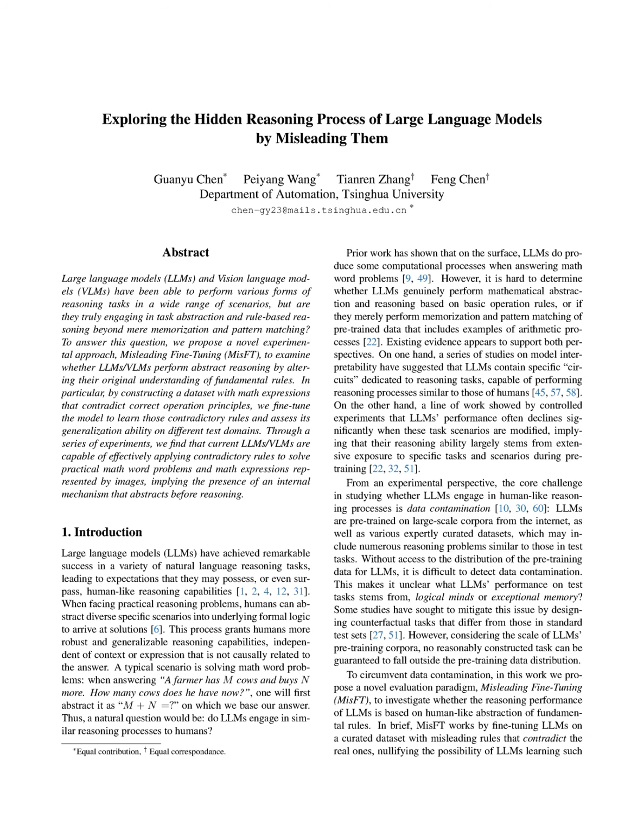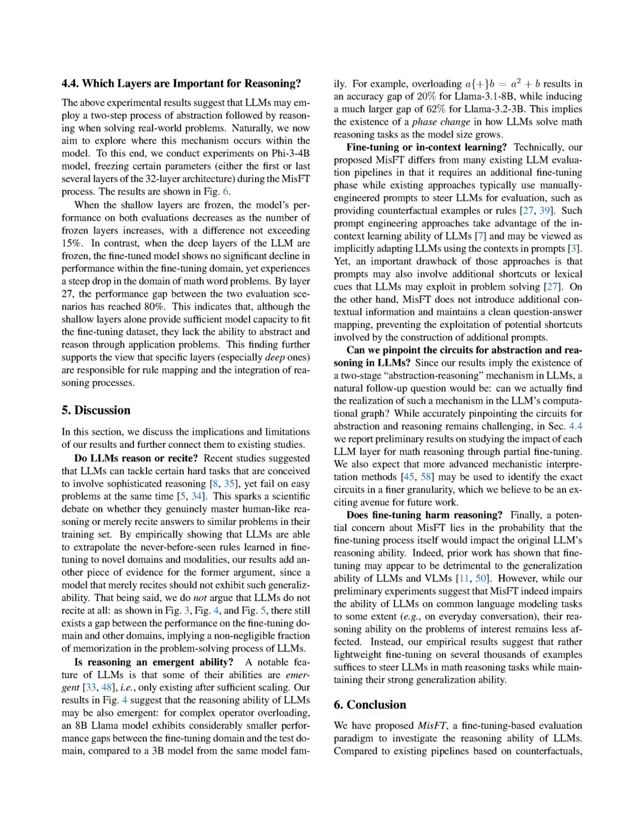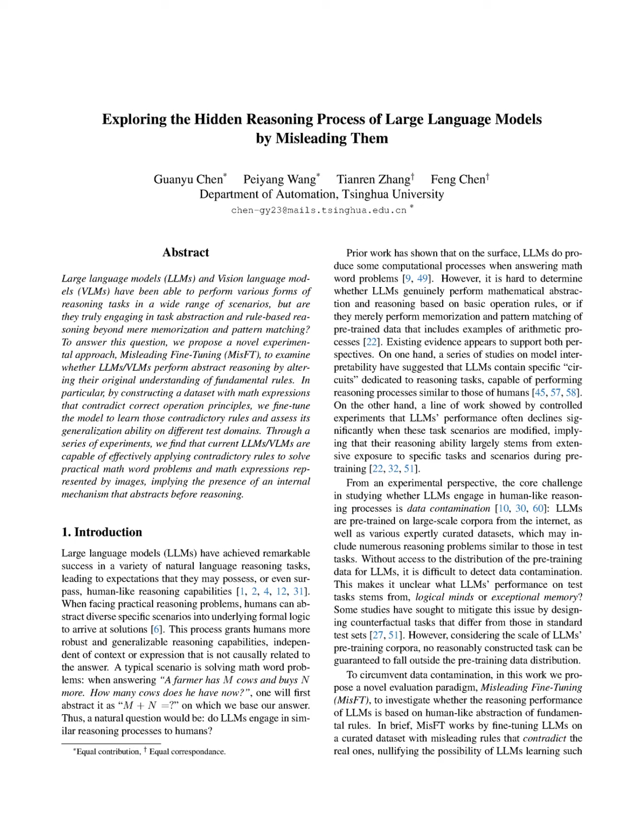Practically, this method allows for a clearer assessment of whether LLMs can genuinely abstract and reason about mathematical operations, as evidenced by their ability to generalize these contradictory rules to novel math word problems without prior exposure. Additionally, MIS-FT maintains a clean question-answer mapping, preventing the exploitation of lexical cues that could skew results, which is a common drawback in prompt engineering approaches. Overall, MIS-FT provides a more robust framework for exploring the reasoning capabilities of LLMs across various tasks and modalities, thereby enhancing our understanding of their underlying cognitive processes.